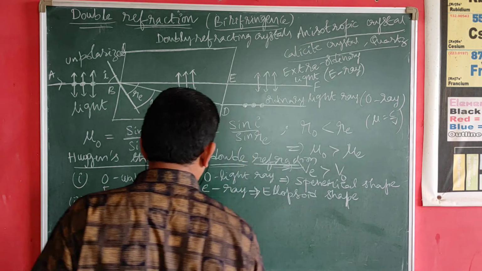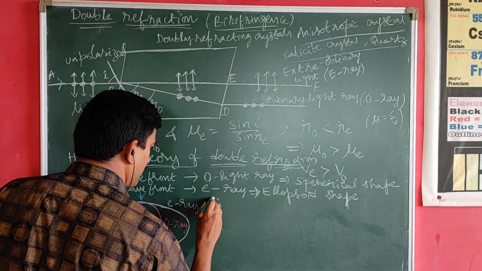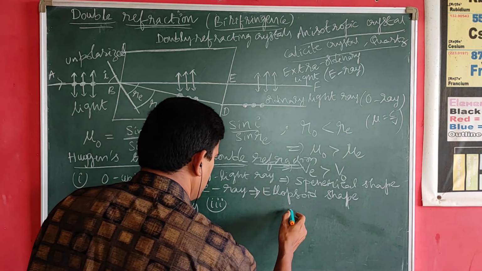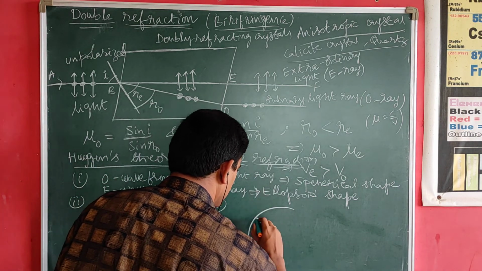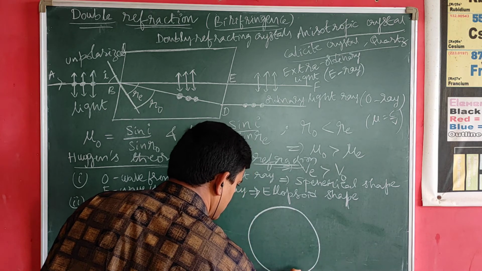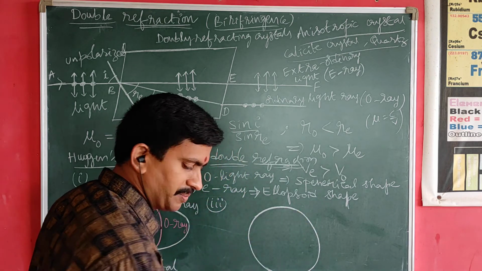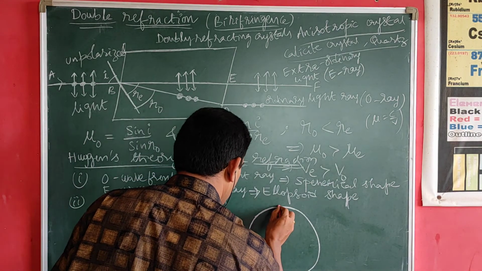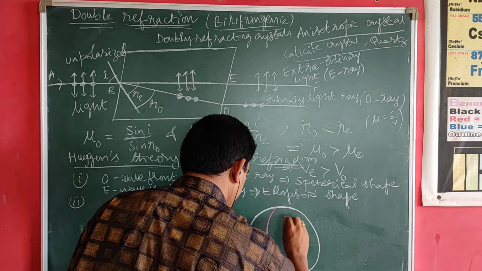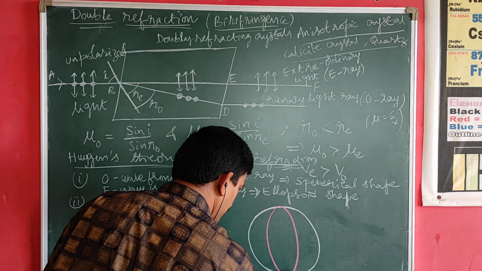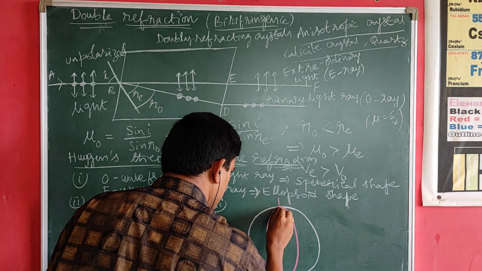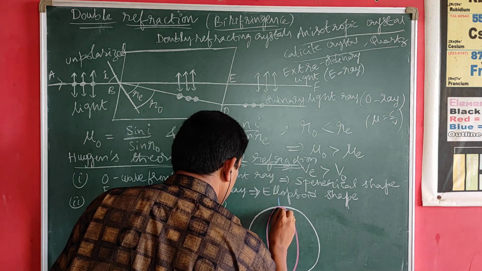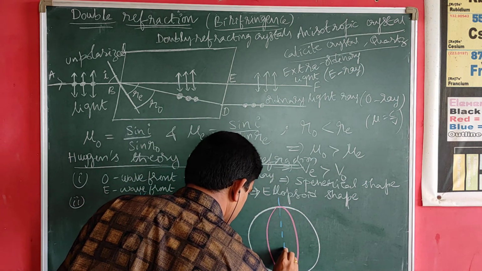The third important postulate given by Huygens regarding double refraction is, in certain crystals called positive crystals, the sphere lies outside the ellipsoid, as shown in the diagram, in all directions except along the optic axis. I represented the optic axis with the blue color dotted lines.